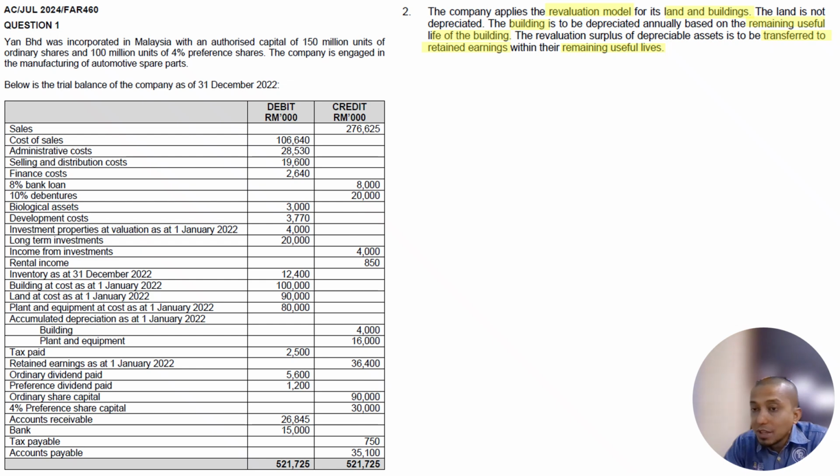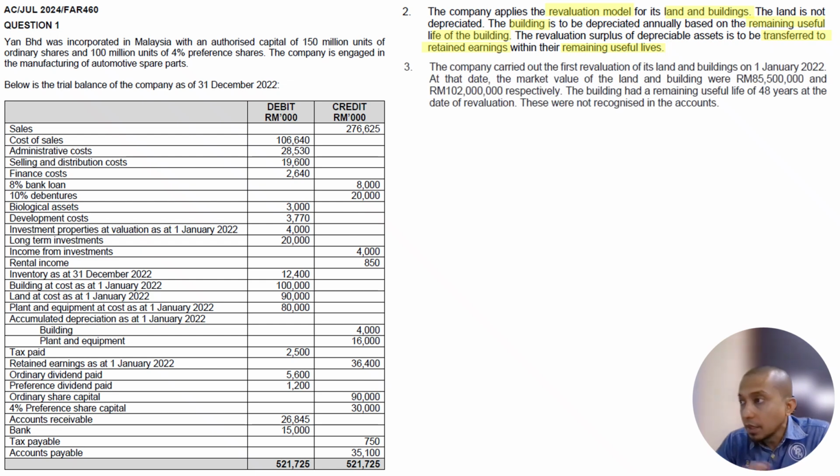The company applies the revaluation model for land and building. The land is not depreciated. The building is to be depreciated annually based on the remaining useful life of the building. The revaluation surplus of a depreciable asset is to be transferred to retained earnings over the remaining useful life. So again, when you have a new revalued amount, the depreciation is going to be higher. The difference between the new depreciation and the previous depreciation is going to be transferred to retained earnings. So there is no adjustment for number 2.